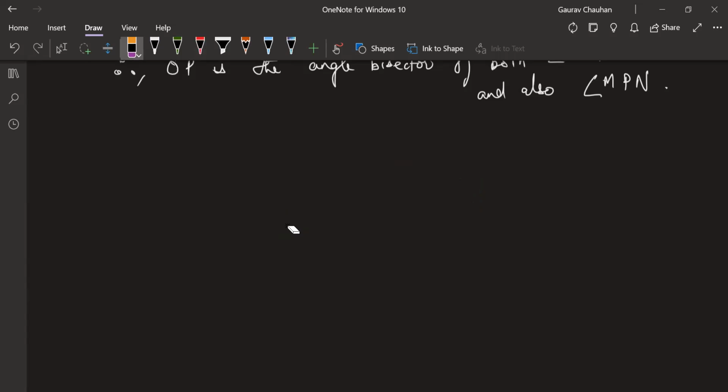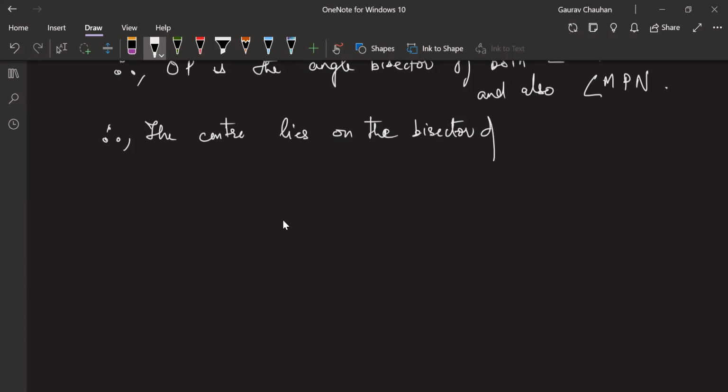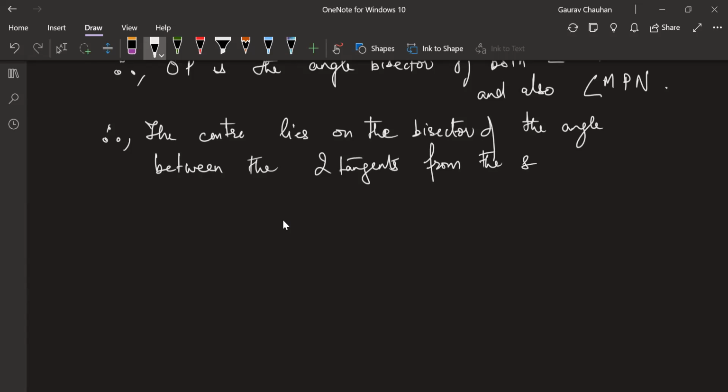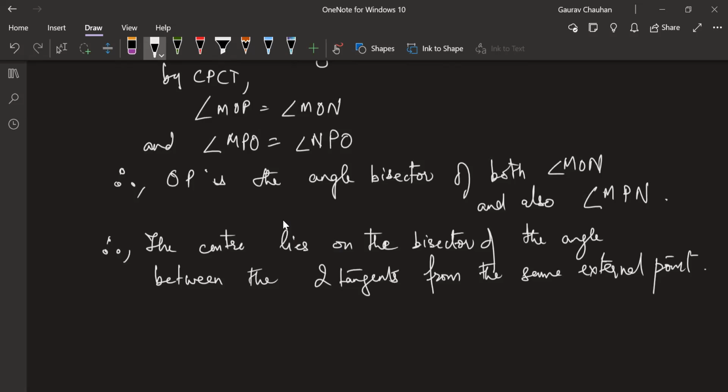Now, let's write this down also. Therefore, the center lies on the bisector of the angle between the two tangents from the same external point. Okay. You have a minute to take things down.